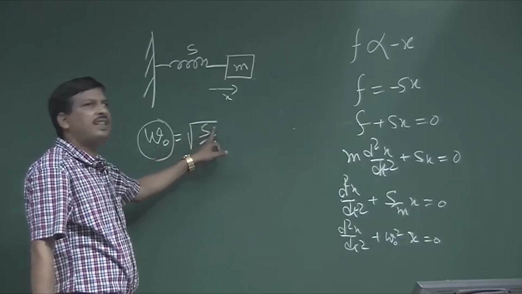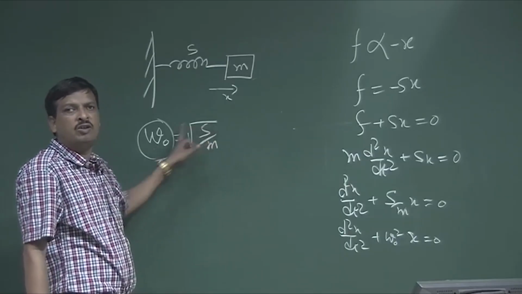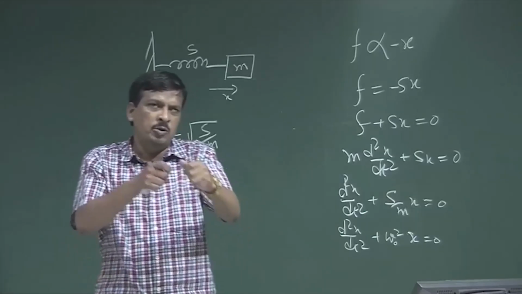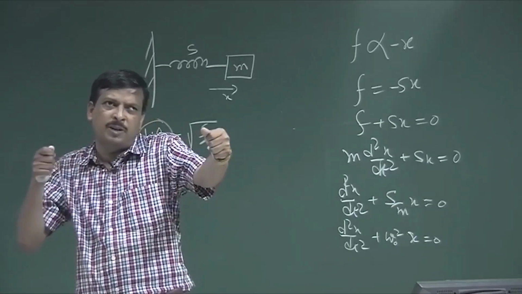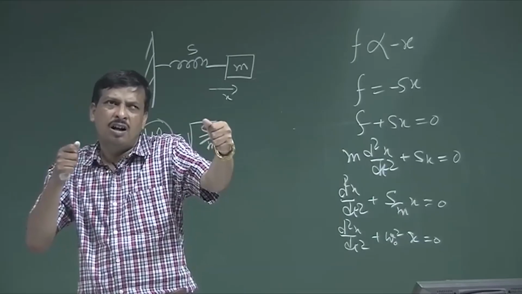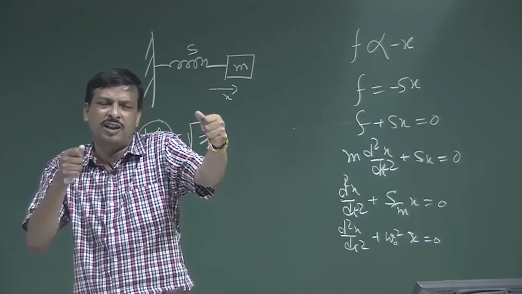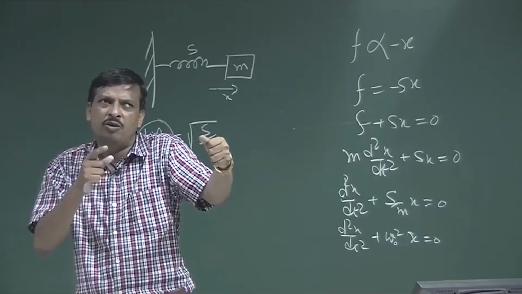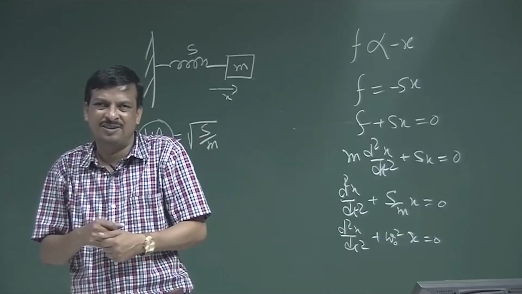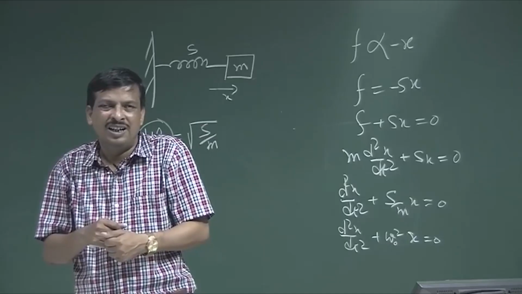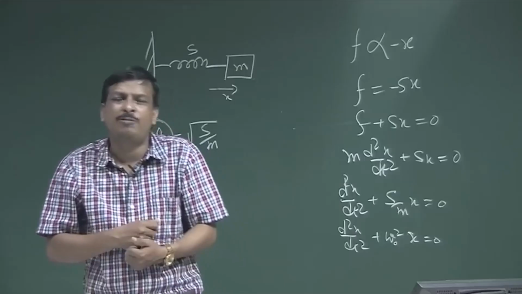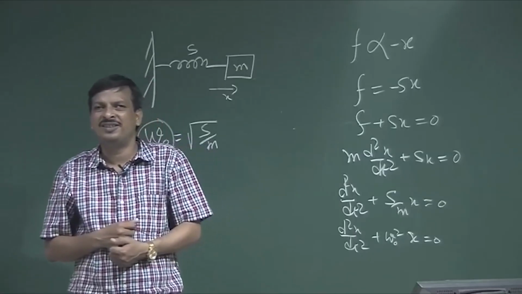If I increase s, omega 0 will increase. So, if the tension of the spring is very hard or the spring constant is very high, if you strike it, it produces a sound which is in high frequency. Okay. Now, if you increase the mass of the spring, then it produces the low frequency.